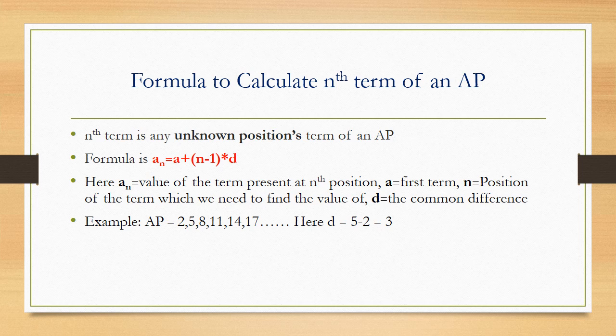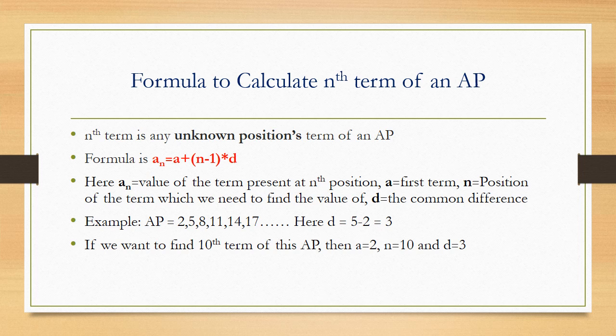Second term is 5 minus first term is 2. 5 minus 2, I am going to get the answer as 3. Therefore, the common difference of this AP is going to be 3 here. Now if you want to find the 10th term of this AP, there are only 6 terms that are given in this AP. Now I want to find the 10th term. So this is what our unknown position's term is all about.